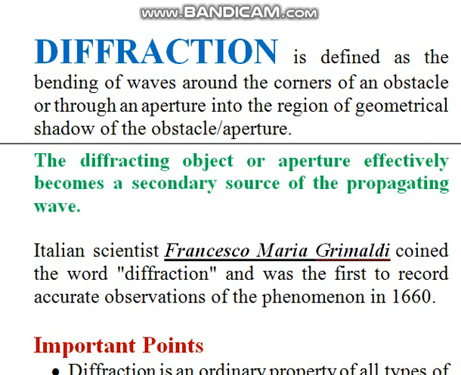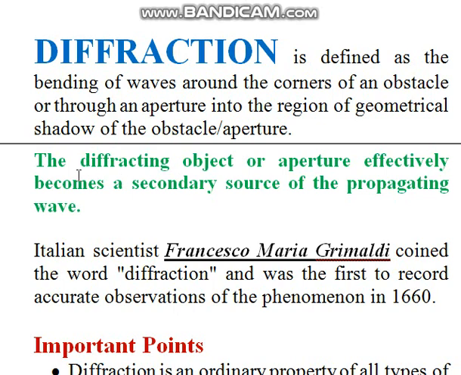Diffraction is not explained by Newton's theory or by Young's theory of interference. It can only be explained with the help of Huygens wave theory, and this work was done by Fresnel.